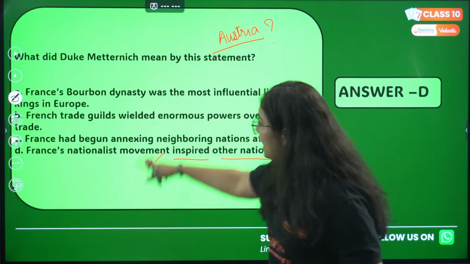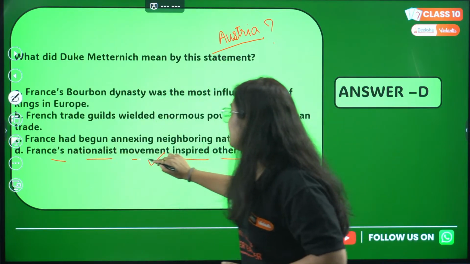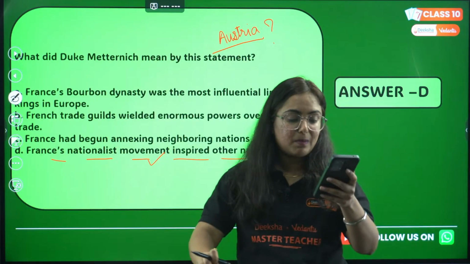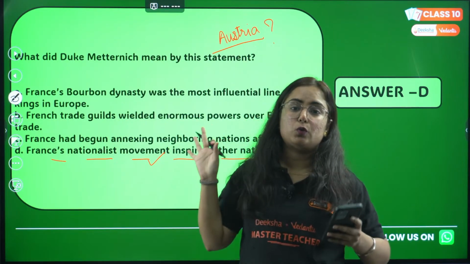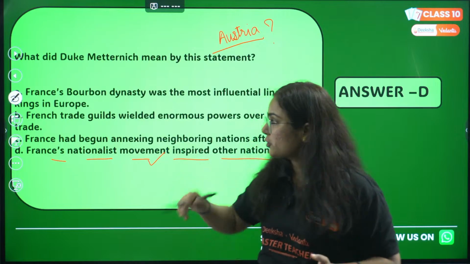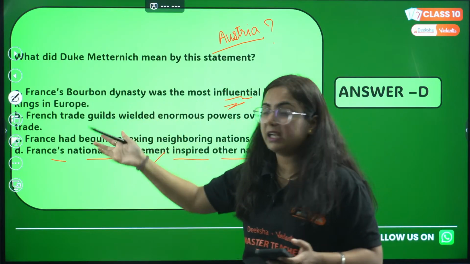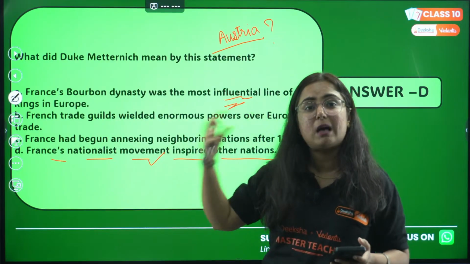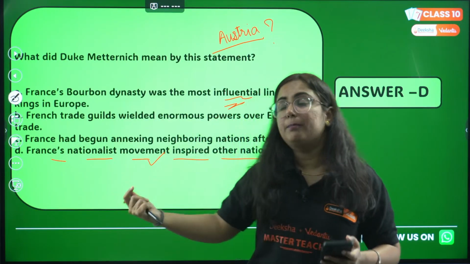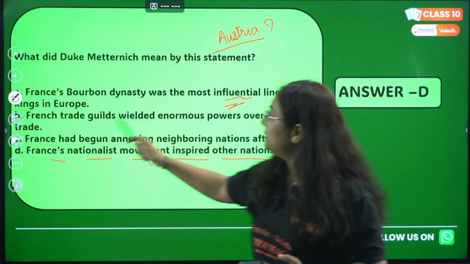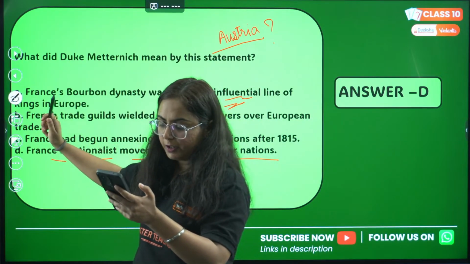So he spoke against the French nationalist movement, saying that these people are inspiring other nations too. Get my point or not? So he will not talk like this, in influential lines of kings. He will not talk about kings because he belonged to that people only. Okay, so hope this question is clear to everyone out here.